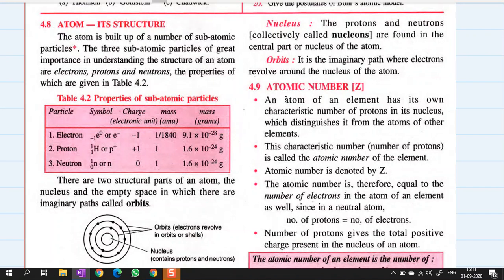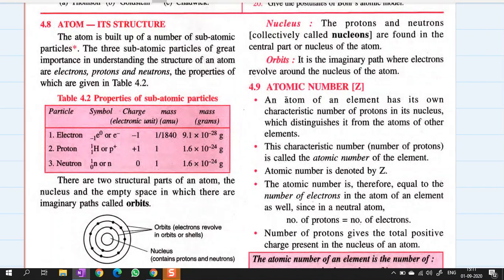Okay, now we have understood the whole history behind the discovery of the subatomic particles, starting with electrons and then protons and then the nucleus, the position of electrons, how they revolve, how the atom is stable, and finally the neutrons, in the last two videos basically.